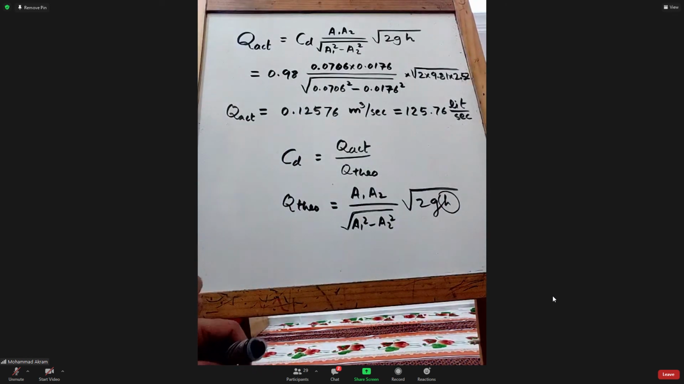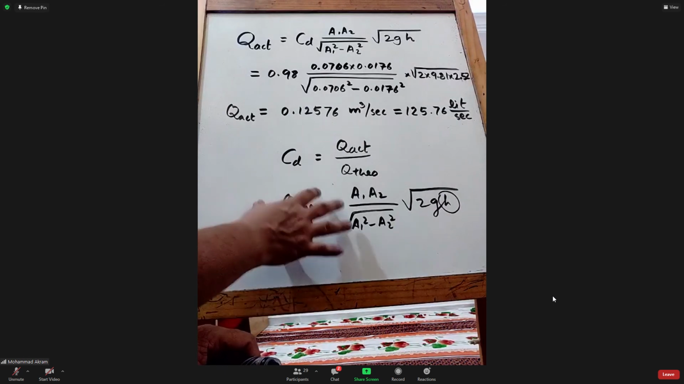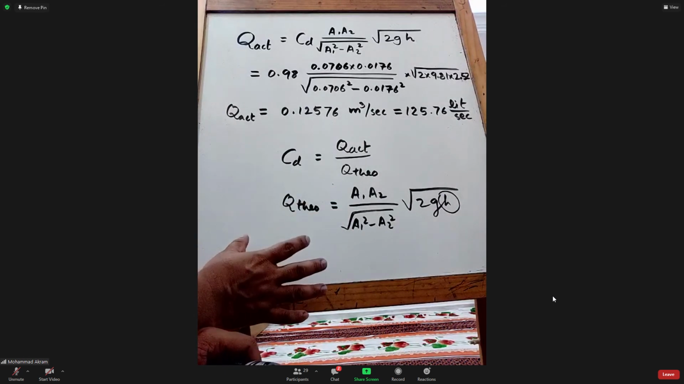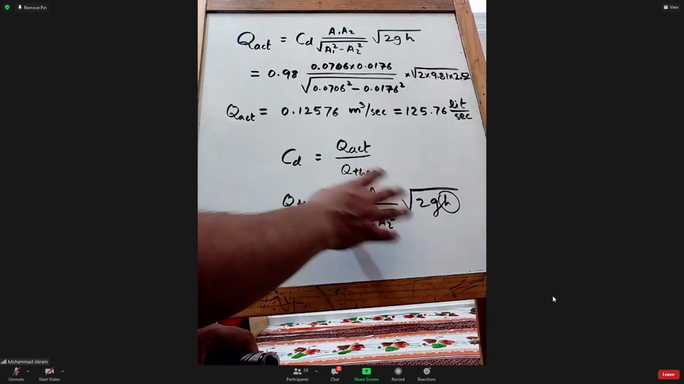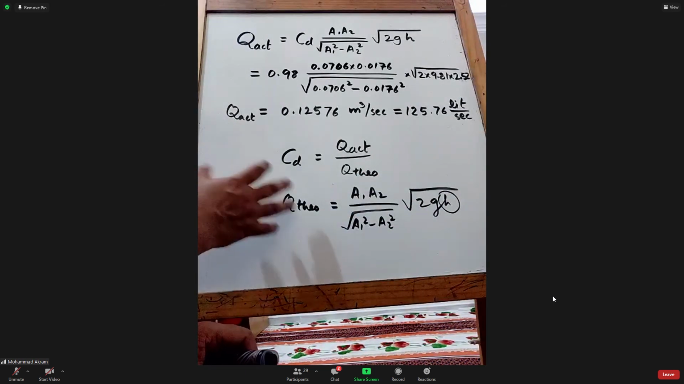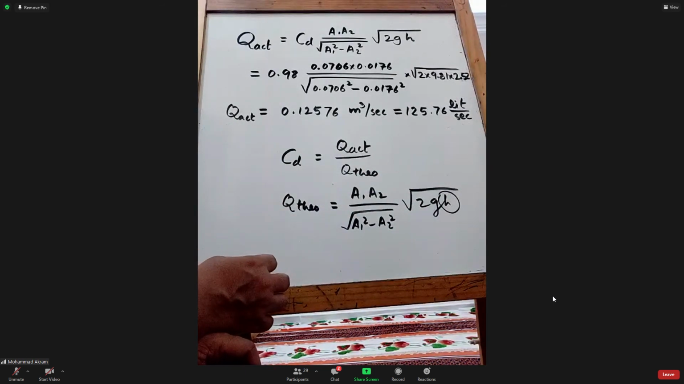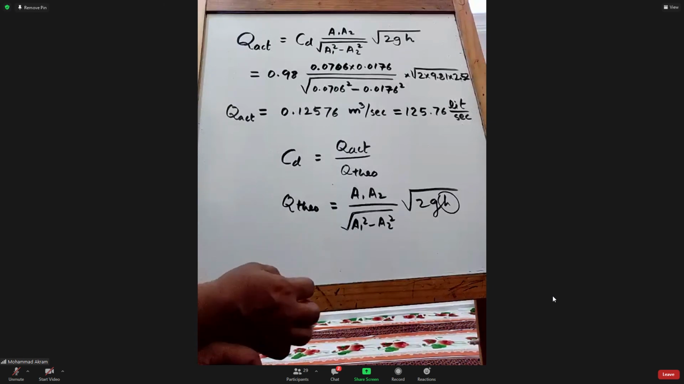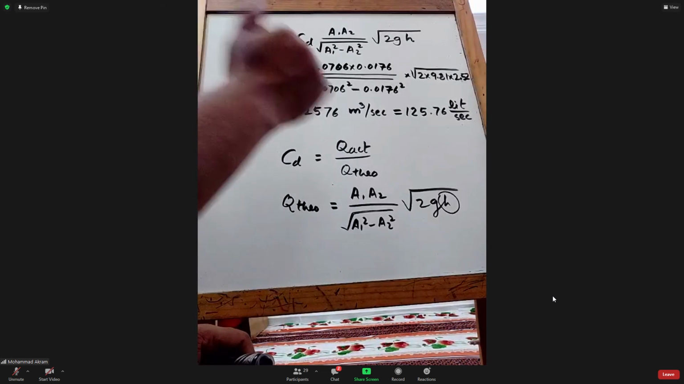Actually, you have this instrument in the lab in our department. You could have seen those things. Almost every lab has a venturimeter, such kind of things. So there you have the experiments to do the check.